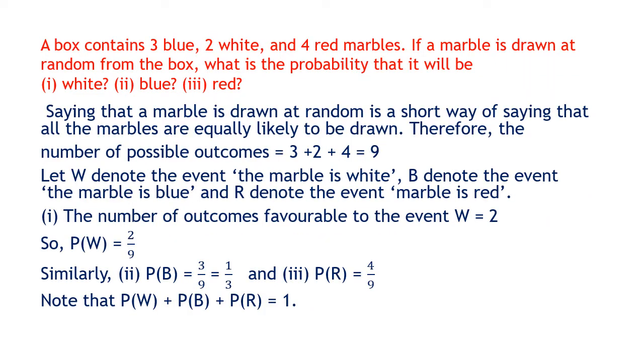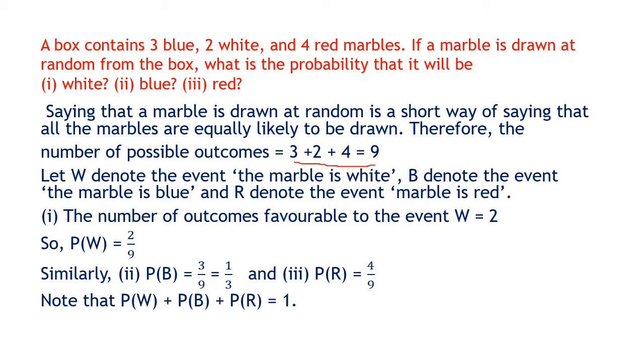Now here comes another question. A box contains 3 blue, 2 white and 4 red marbles. Same size, we can assume they are the same size, but the colors are different. There are 3 blue, 2 white and 4 red marbles in the bag, and we are drawing 1 marble from the bag. When you draw 1 marble they are equally likely because the size is the same and you cannot see the color. So 3 blue plus 2 white plus 4 red, the total outcomes are 9.